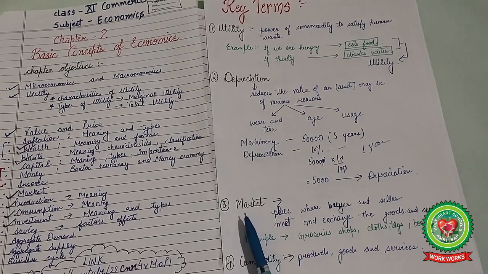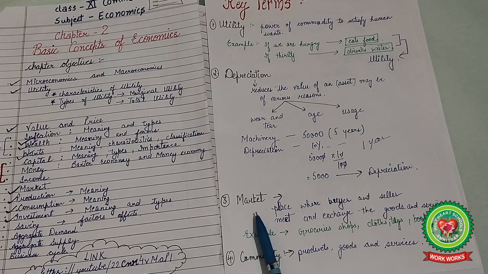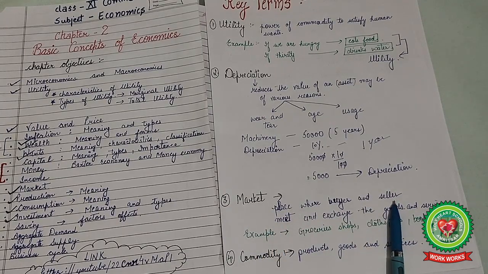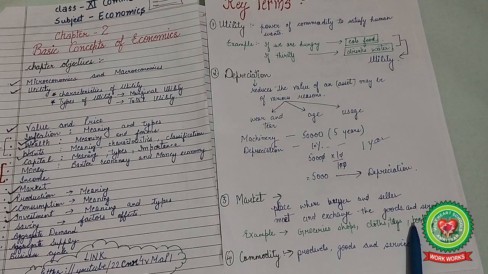Next one is the market. Market means a place where the buyer and the seller meet each other and exchange goods and services. For example, there are various shops at the market, like grocery shops, clothes, toys, books, whatever is needed in day-to-day life.